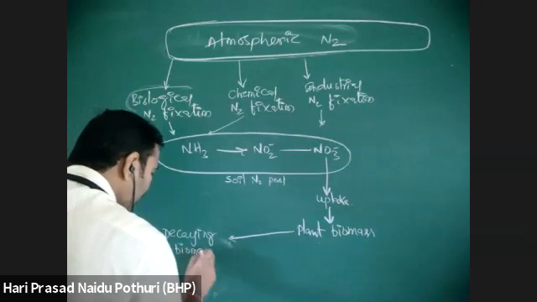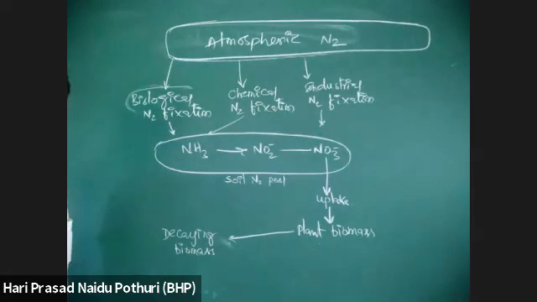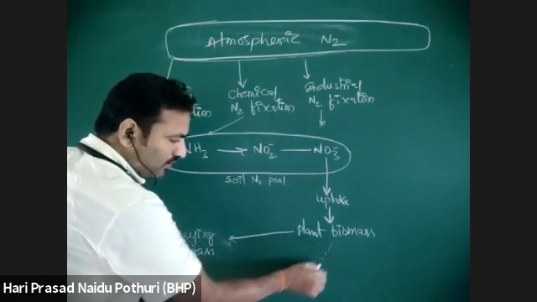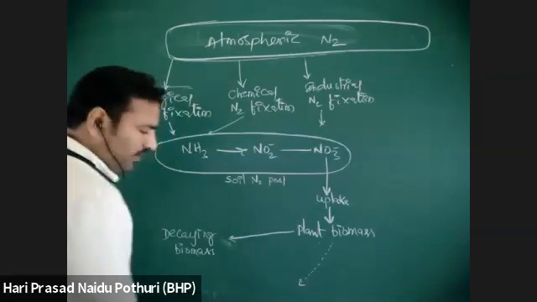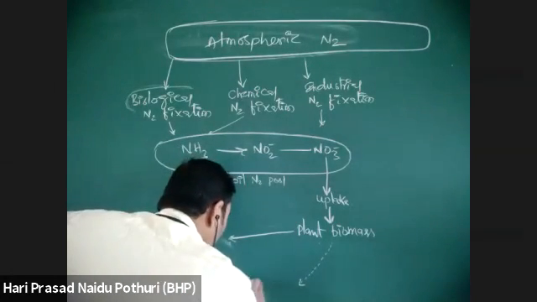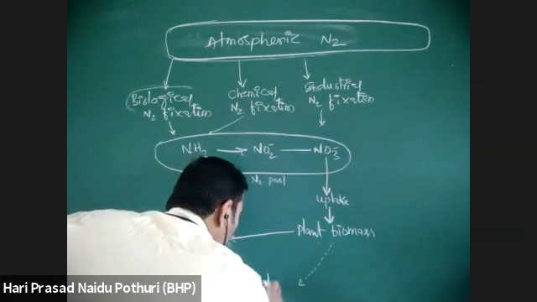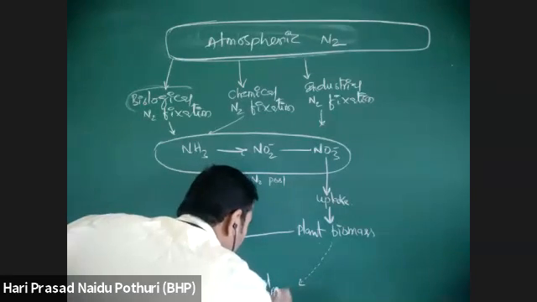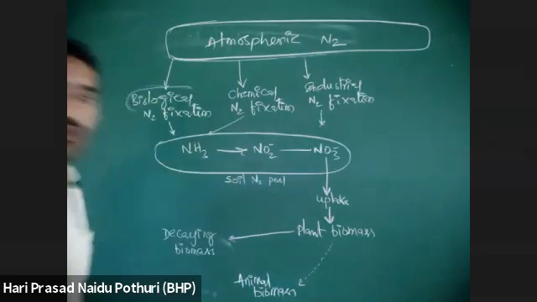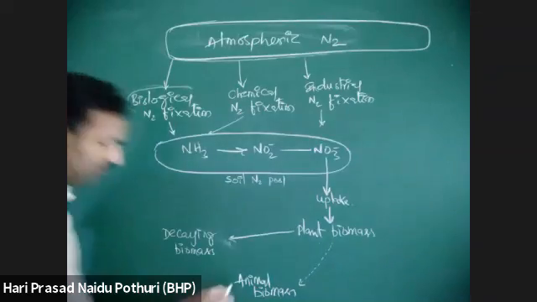Decaying biomass of plants. Otherwise, the plant biomass may be taken by animals, so that nitrogen present in plants may be transferred to animal biomass also.